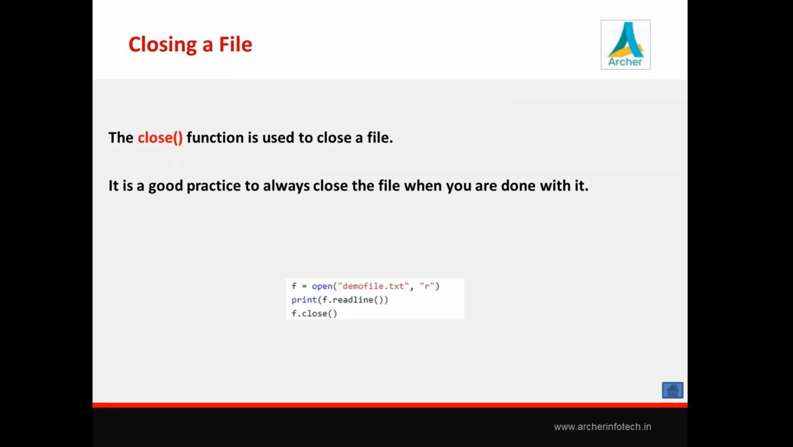Next, closing a file, which we have already seen. Close is a function by which we can close a file. So these are the basic 4 operations: opening a file, reading a file, writing a file, closing a file. These are the basic file handling operations. So that's the end of file handling.